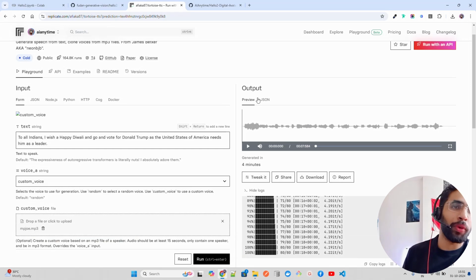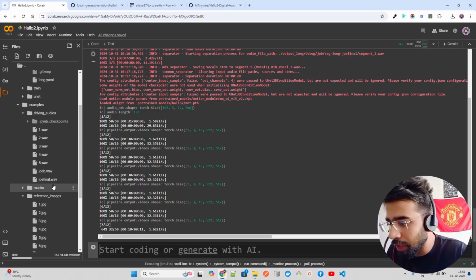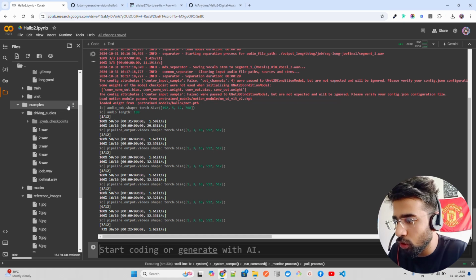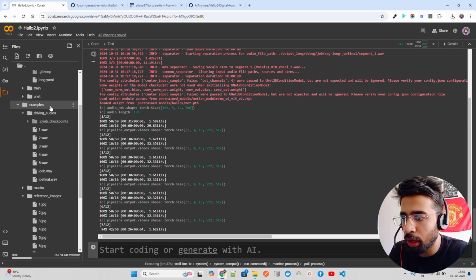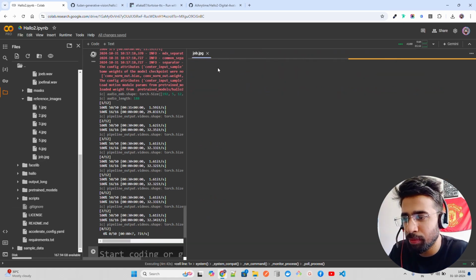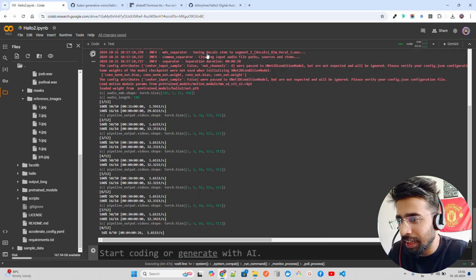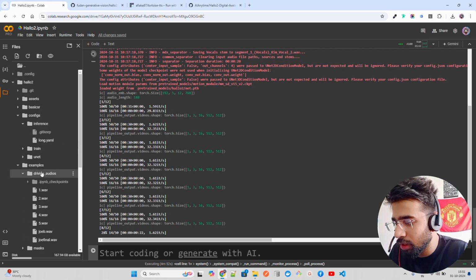So this is the cloned voice that I got. Now, what I did, I took that and uploaded here inside the driving audios within the examples folder. So there is driving audio, which is a subfolder within the examples folder, and then we have a reference images folder. And in reference images, I have the JPG, which is nothing but Biden's image that you will see over here. And then if you come here, you can find out the audios.